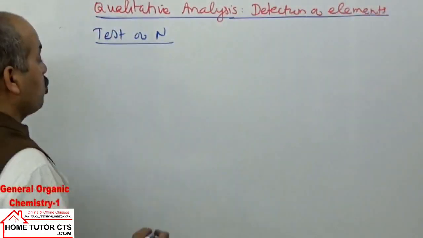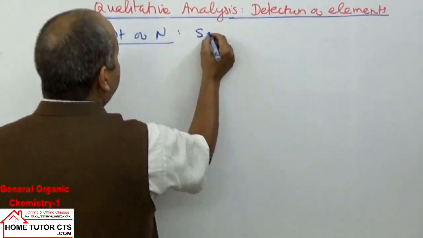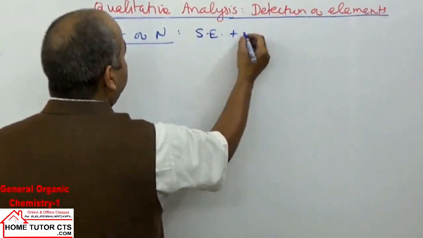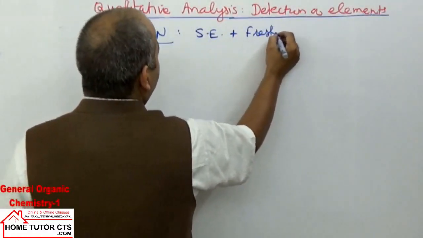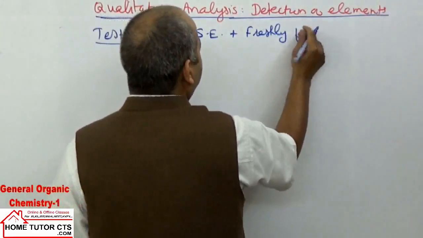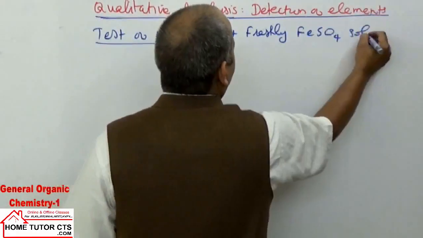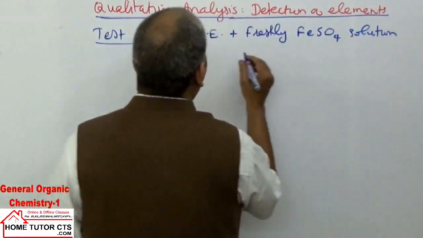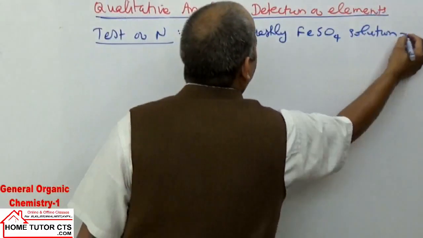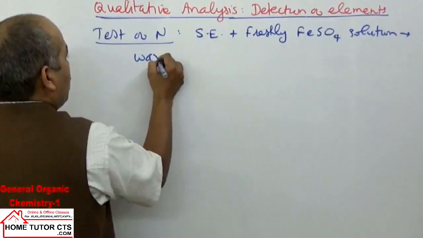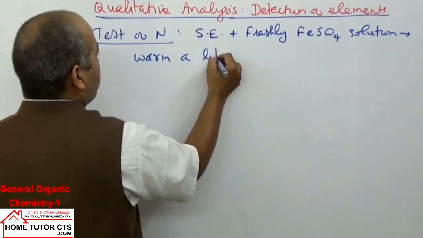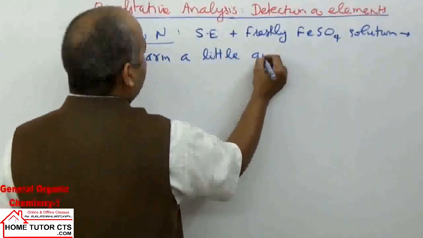In this testing of nitrogen, we take sodium extract and add a freshly prepared solution of ferrous sulfate. Then warm a little and cool.